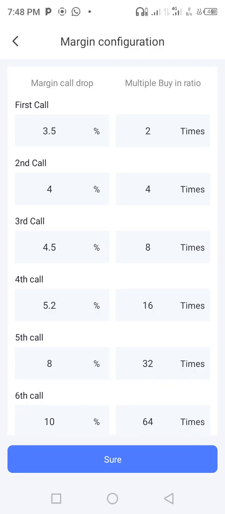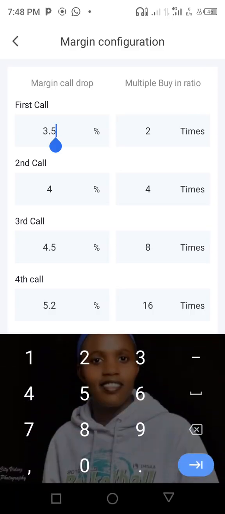Then you can choose the drop. If they send a signal that is telling you to put like 10% callback, you can put the margin call drop, not callback. The margin call drop, if it is 10% on the signal, you can put here maybe 0.2. Maybe I want to put 0.5.